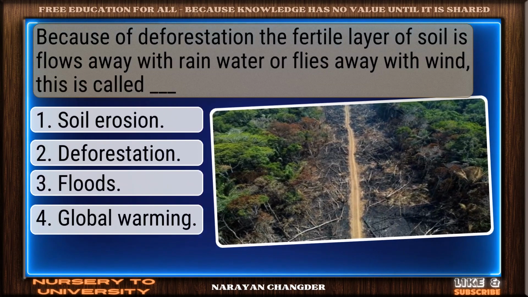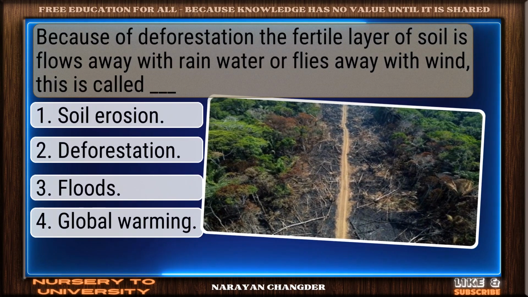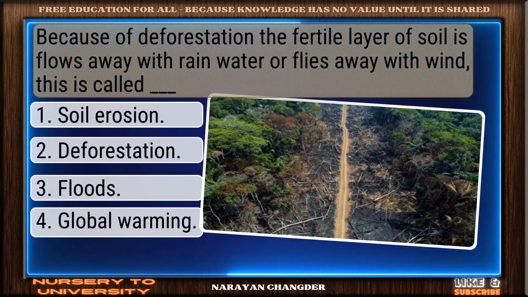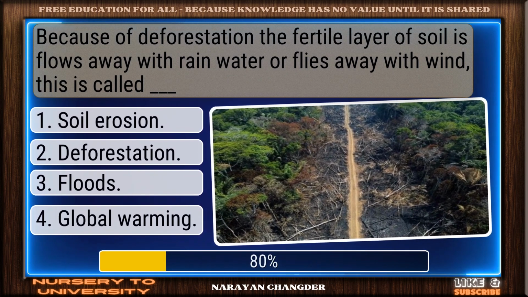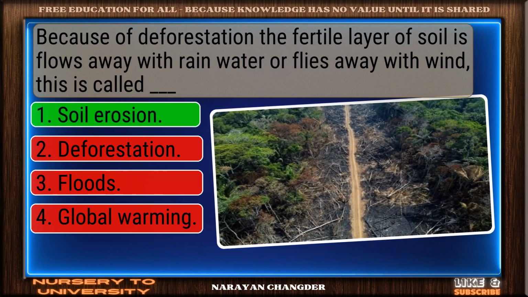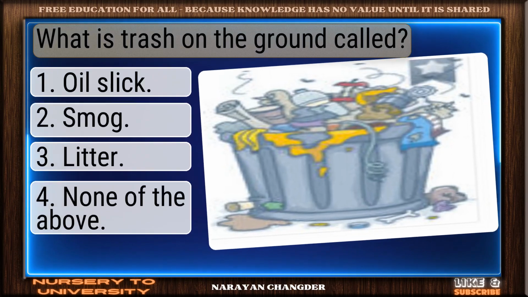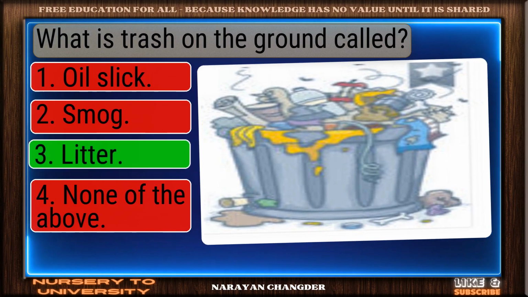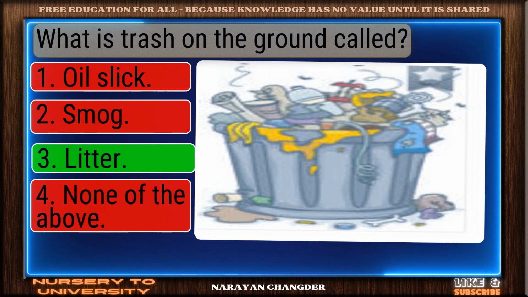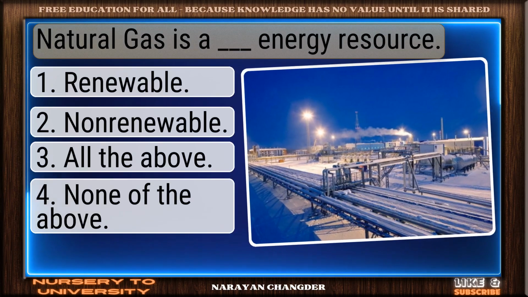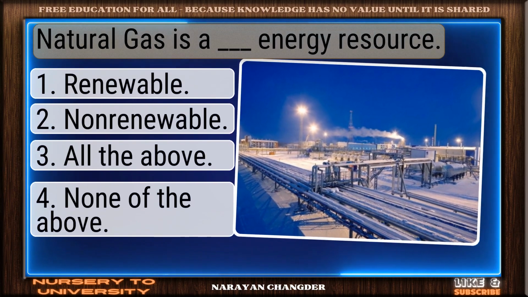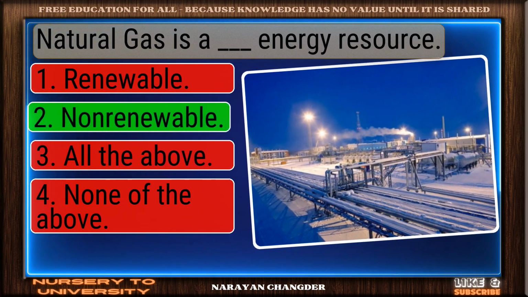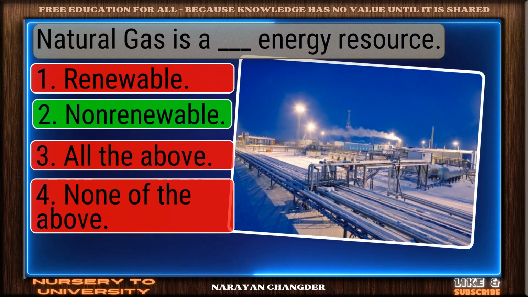Because of deforestation, the fertile layer of soil flows away with rainwater or flies away with wind. This is called dash. Solid response. Soil erosion is valid. What is trash on the ground called? Well reasoned. Litter is correct. Natural gas is a dash energy resource. Great job. Non-renewable is accurate.